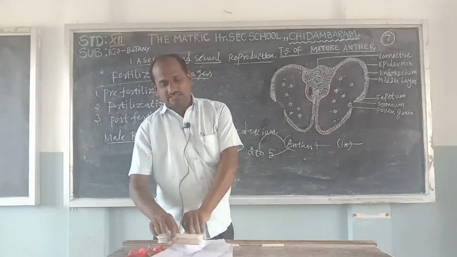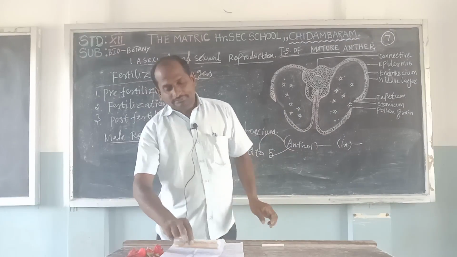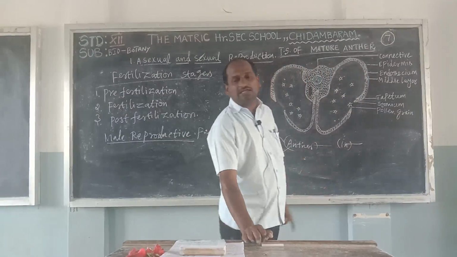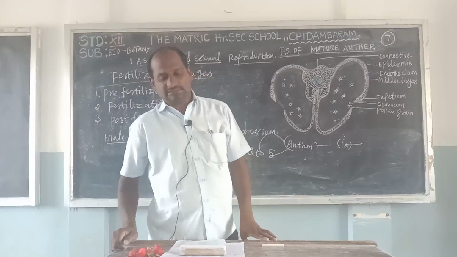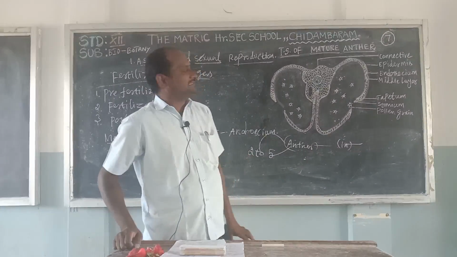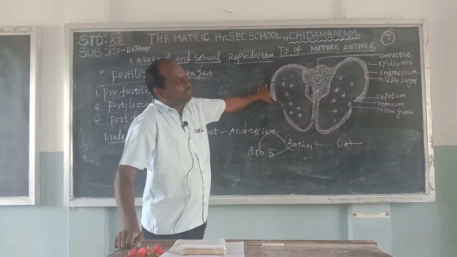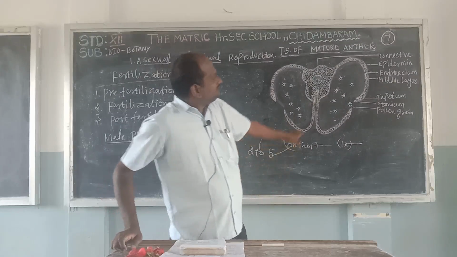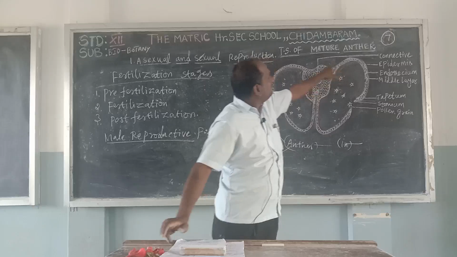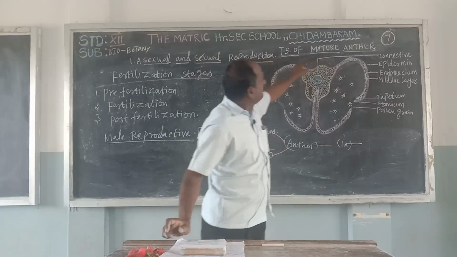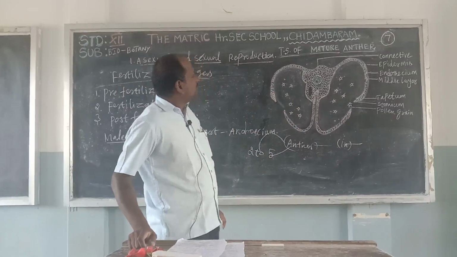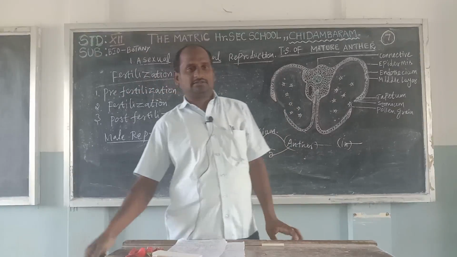Next, another one is the primary parietal cell. Each and every endothecium comes from the primary parietal cell, forming two to five layers. The anther wall forms two to five layers. Epidermis, endothecium and tapetum are the main parts of the TS of anther. Next, another one, microsporogenesis.